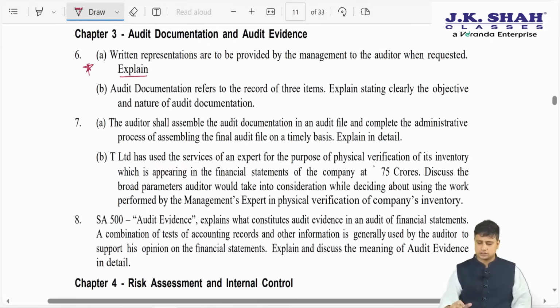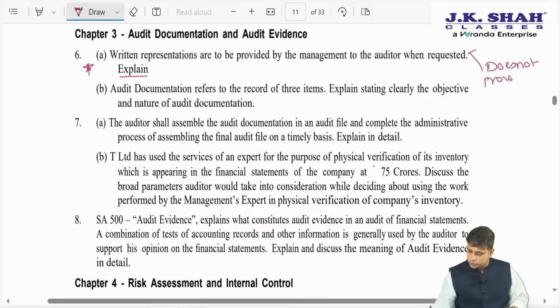So in this answer, what they have stated are two things. One is from whom to ask written representation, and secondly, if management does not provide it, what are we supposed to do? Since the question is very open-ended, you will have to focus on the solution. If they ask you such an open-ended question, that written representations are provided by management to the auditor, explain, you will have to restrict yourself to these two points because this is what they are expecting.